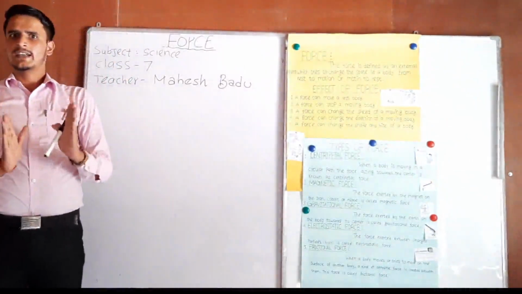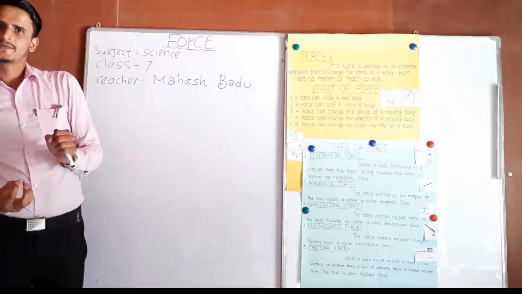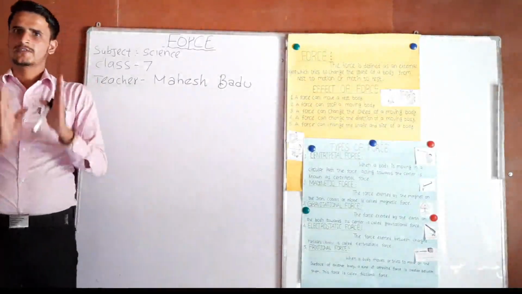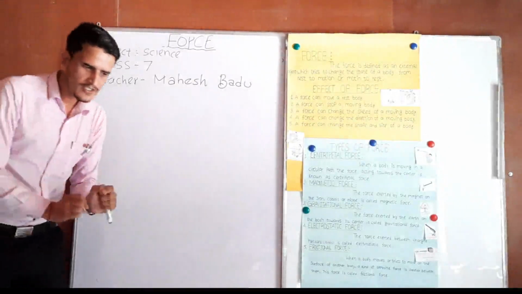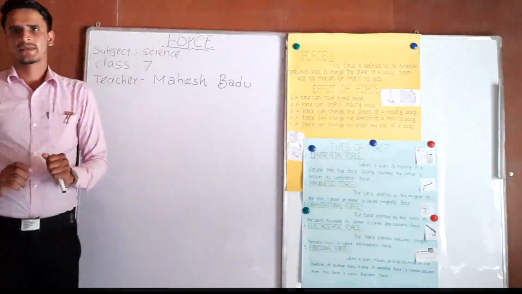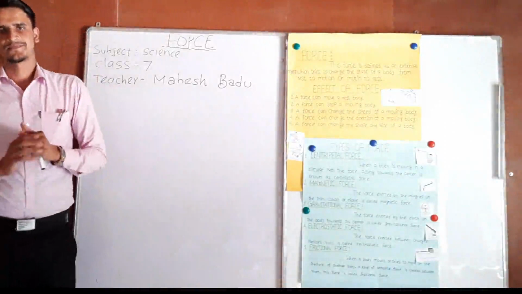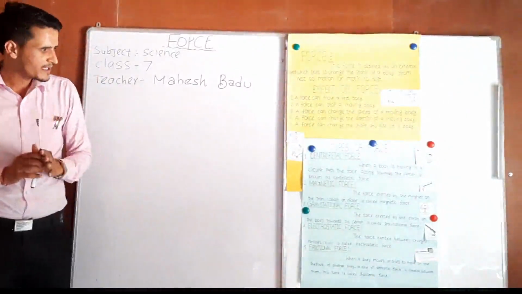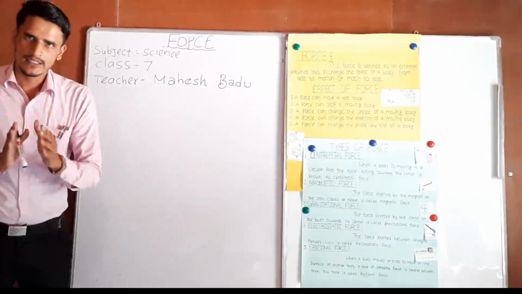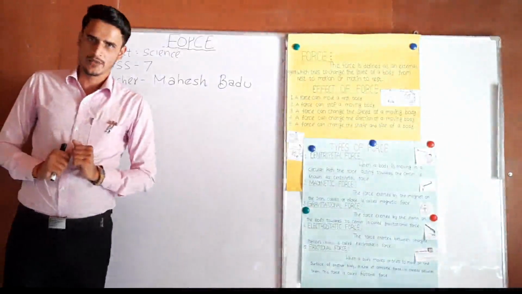Here, Earth has the capacity to pull down an object. This pulling force of Earth towards its center is known as gravitational force.